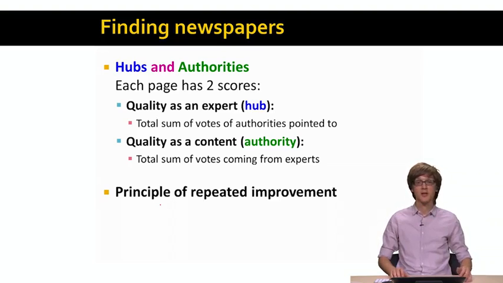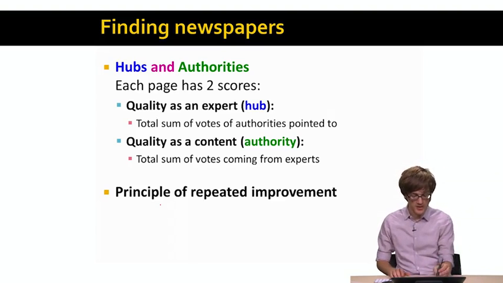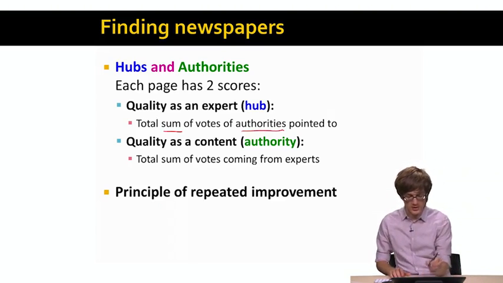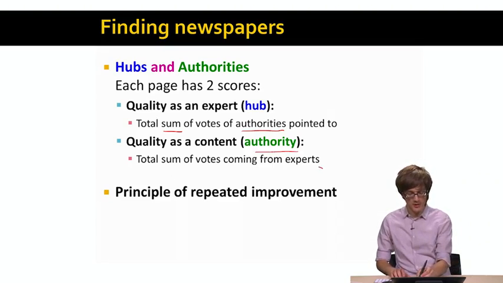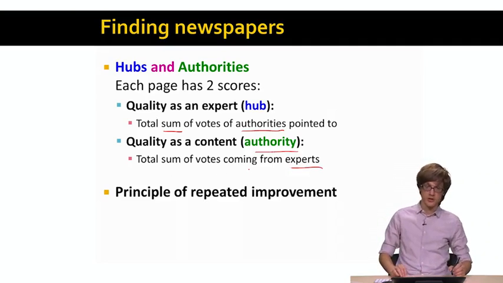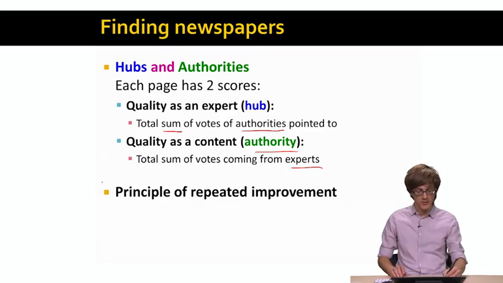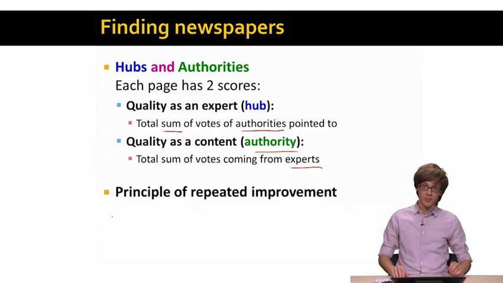The hub score is the sum of the votes of the authorities that it points to, and the authority score is the sum of the experts' votes that the page is receiving. We then apply the principle of repeated improvement to compute the steady state scores.